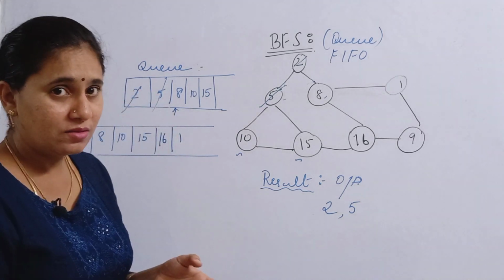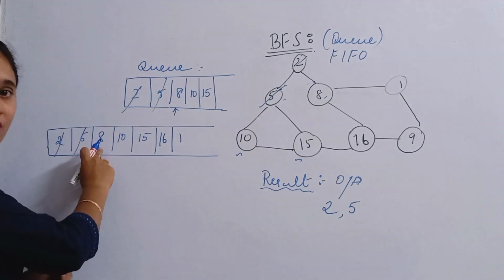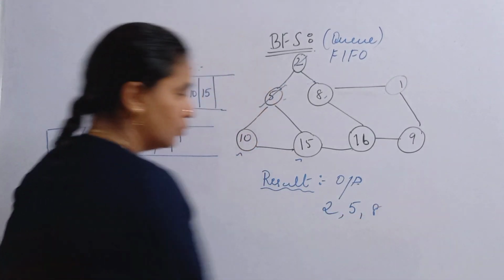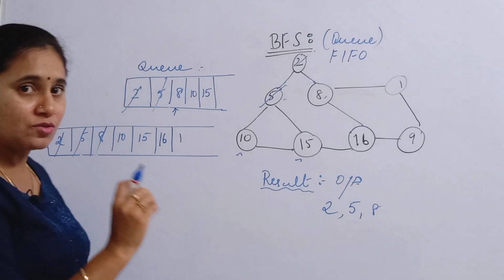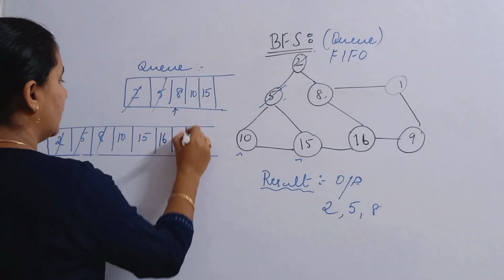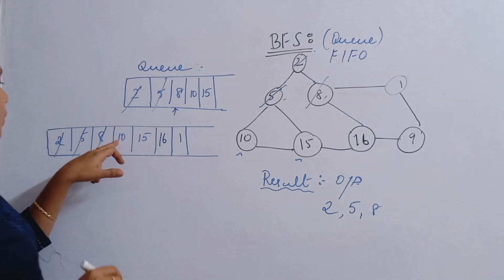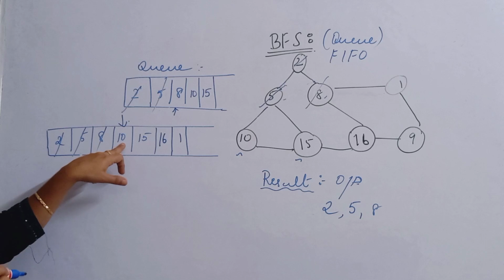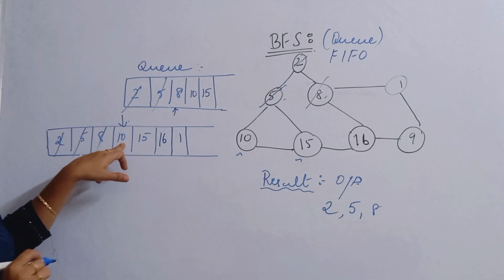I have added. So there is no necessity of keeping the element inside the queue. Just remove it and put it in the output. Friends, are you all clear? So like this only you should have to do. So now 16 and 1 I have added. Now take the next front element. It is nothing but 10. Okay, so the next front element is 10.